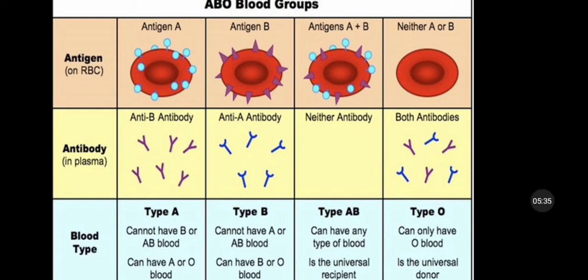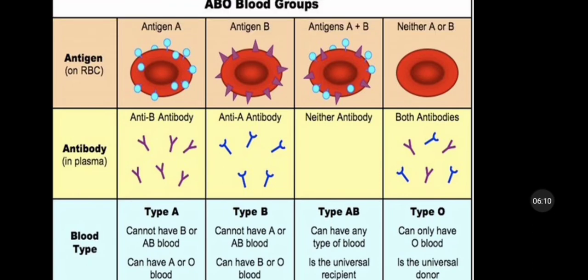Antibodies in plasma. If antigen A is present, the opposite antibody B is present. If antigen B is present, antibody A is present. If antigens A and B both are present, no antibody is present in the plasma. And if neither A nor B antigen is present, both antibodies, A and B, are present in the plasma.